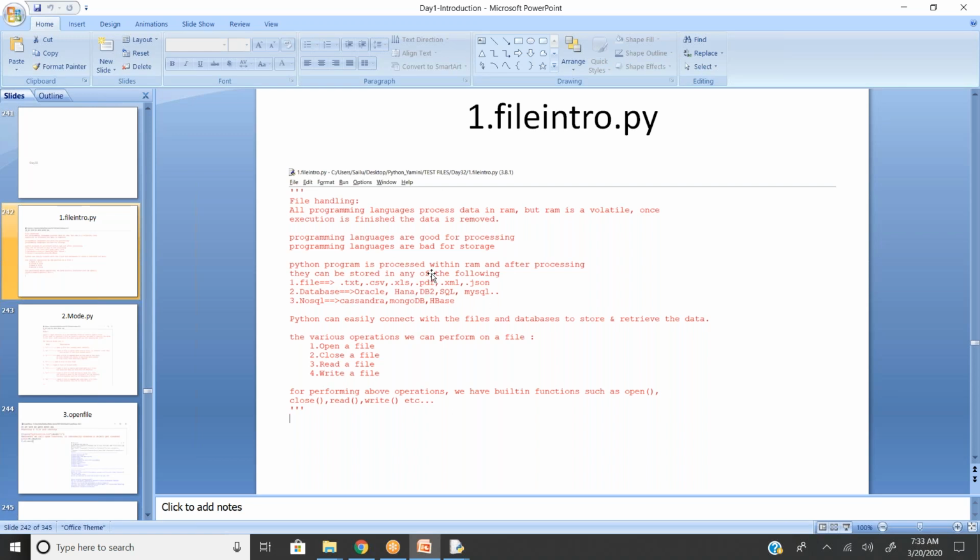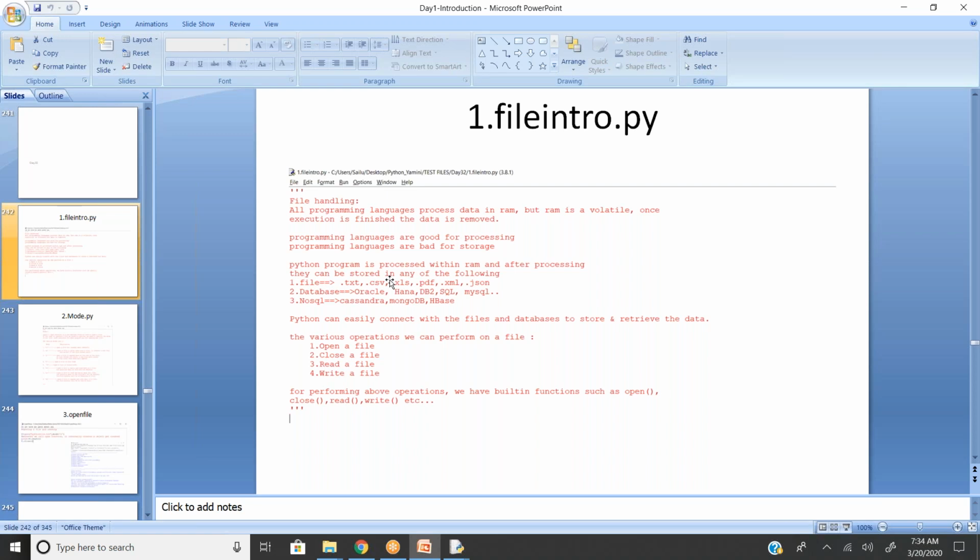A Python program processes within RAM, and after processing, the results can be stored in any of the following files. Just around a week ago, I gave you an assignment: an Excel file to process. After processing, you have to come up with a solution, and the solution can be stored in a local environment in file formats like Excel, CSV, PDF, XML, JSON, or a TXT file.